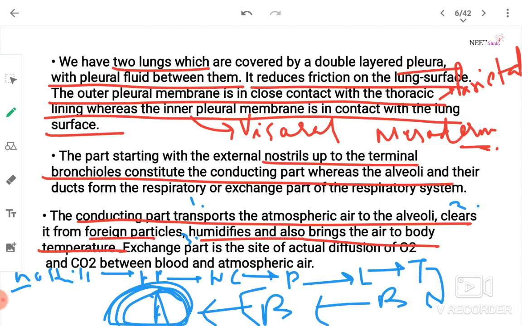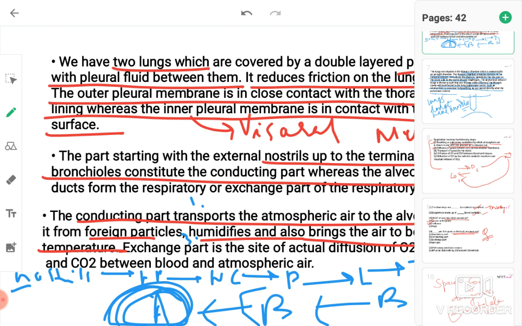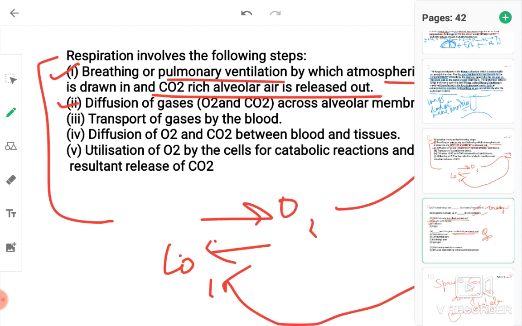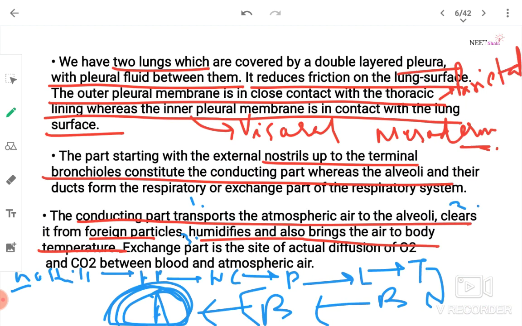The conducting part transports the atmospheric air into the alveoli, clears it from foreign particles, humidifies, and also brings the air to body temperature. Exchange part is the site of actual diffusion of O2. So, which part brings air to the body temperature? Conducting part.